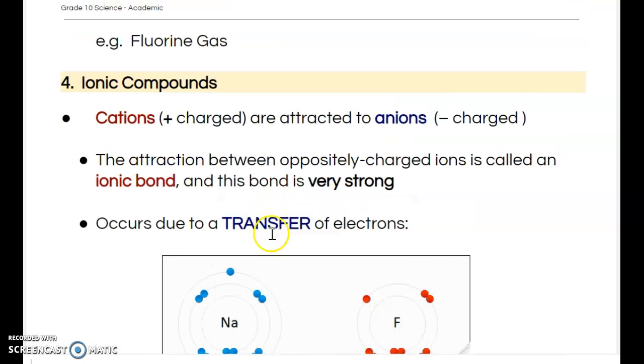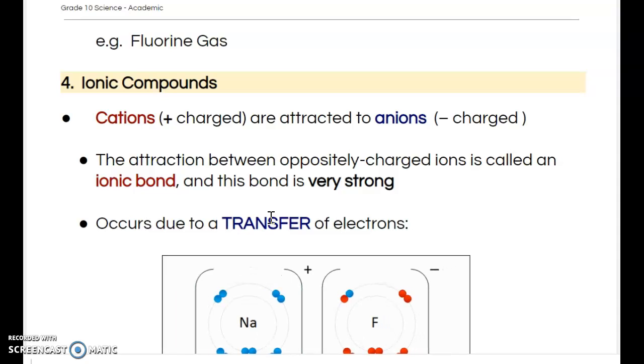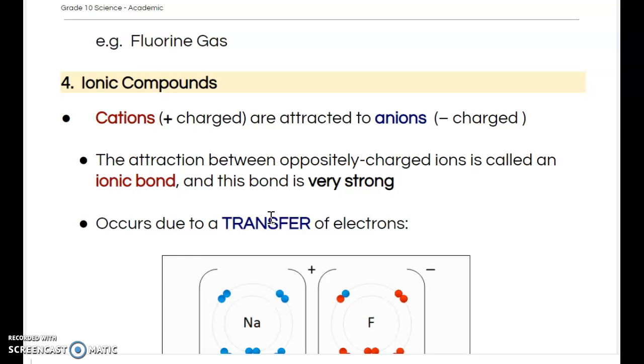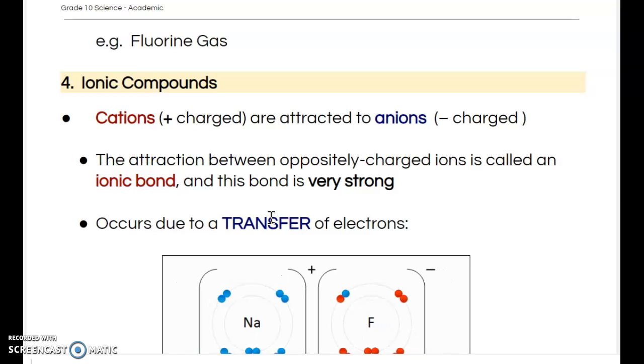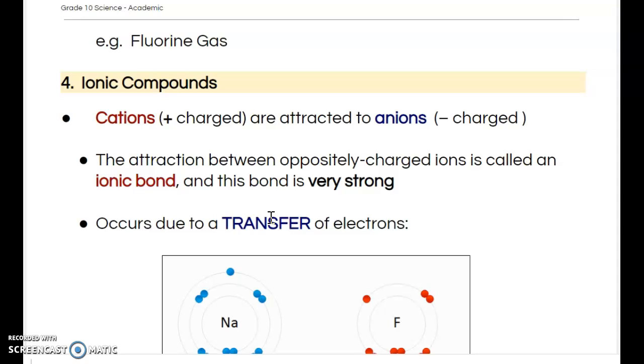Okay, so the first way that we're going to discuss on how elements are able to create that full valence shell is through ionic compounds. Ionic compounds are compounds that use cations and anions, and they are attracted to each other. So the cation says, "Hey, anion, you want my electron?